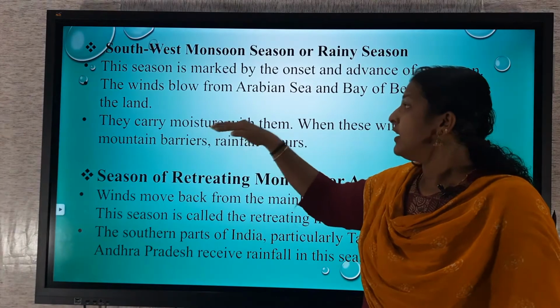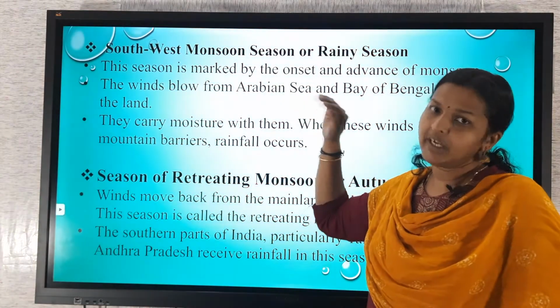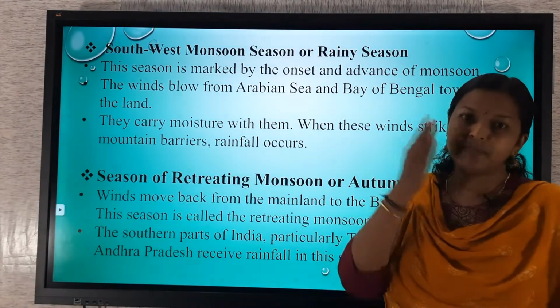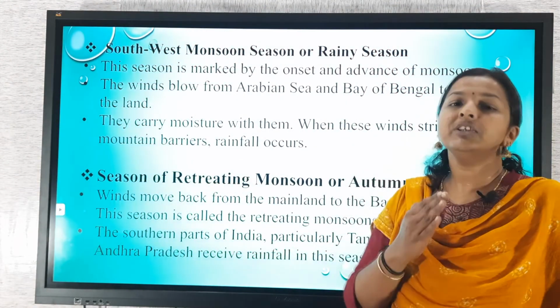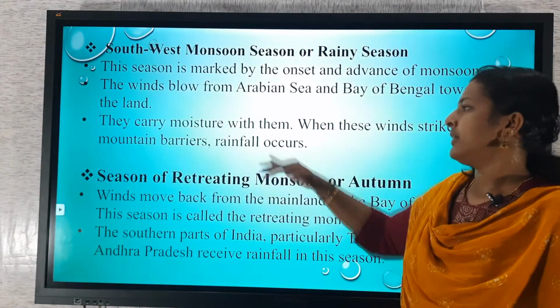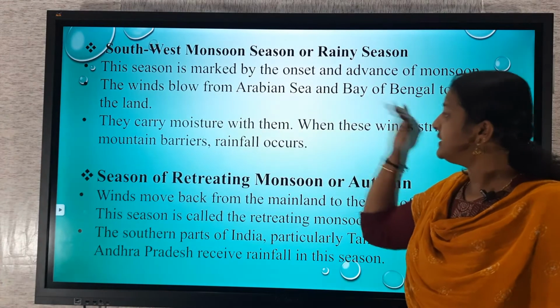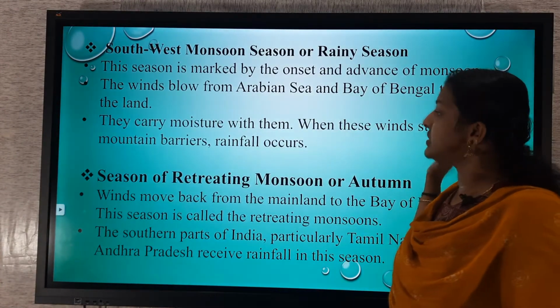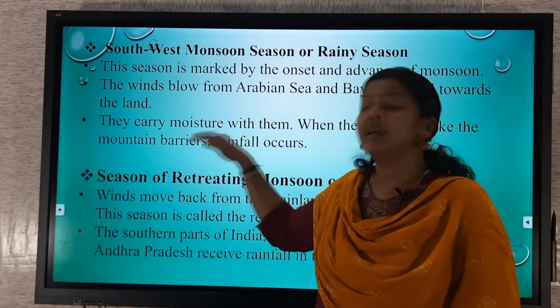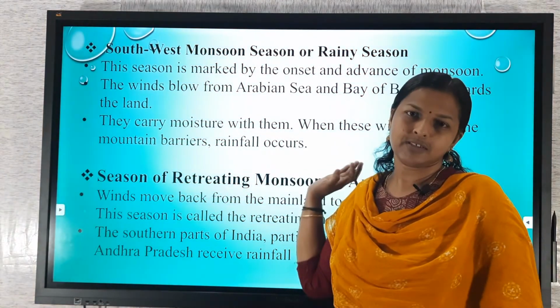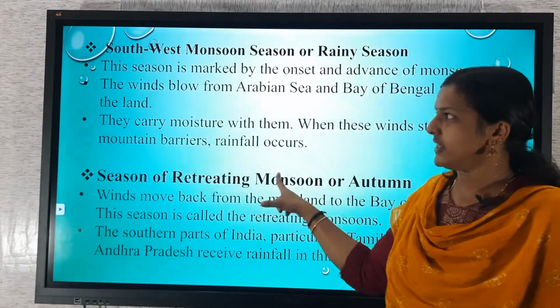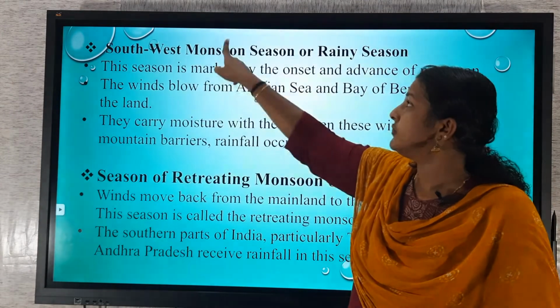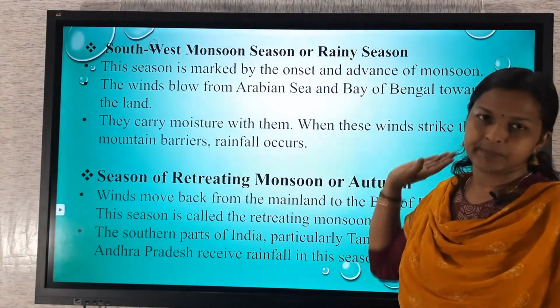They carry moisture, since the wind comes from sea or ocean. When these winds strike the mountain barriers, rainfall occurs. That is the speciality of southwest monsoon season.